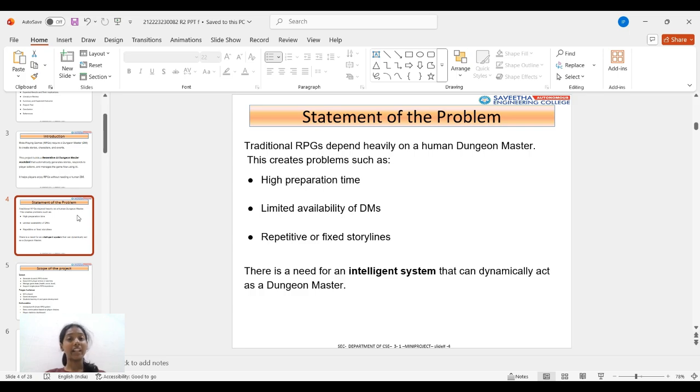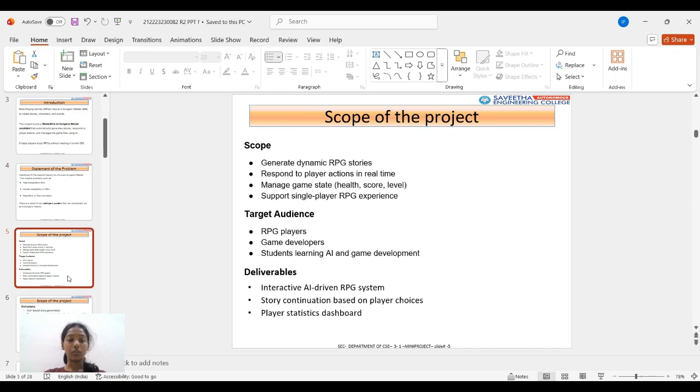The purpose or the objectives of the project is to automate RPG storytelling using AI, respond dynamically to player choices, reduce human effort, and provide an engaging single player RPG game. The inclusions and the exclusions are all included here. The scope is to generate dynamic RPG stories, respond to player actions in real time, manage the game state, health, score, level, and support the single player RPG experience.